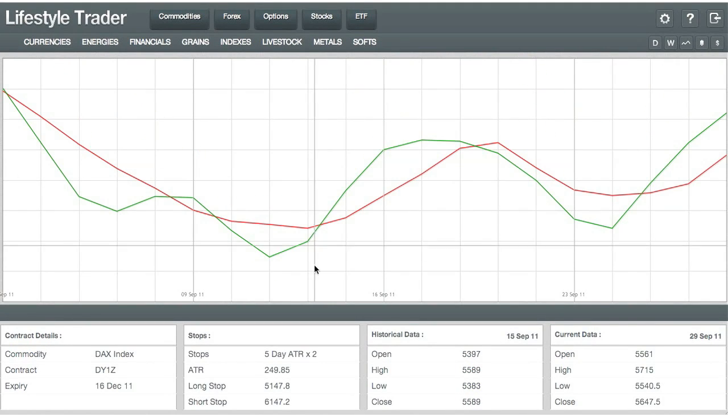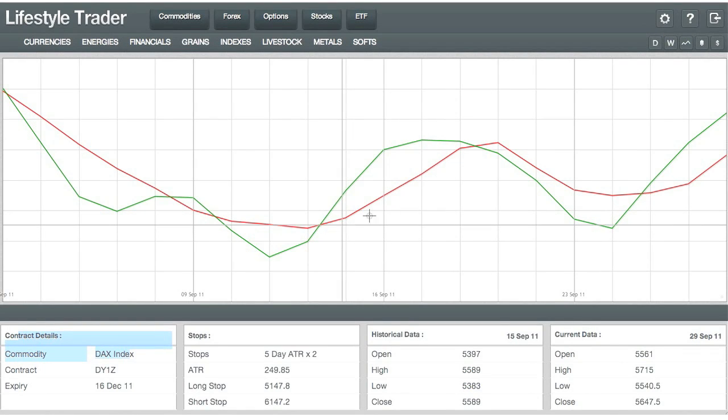On the left hand side at the bottom we have the index, the contract details, in this case of an index, but it's depending on what product you're looking at. And this section here is for the stops, which is risk control, and we always advocate to have a risk protection strategy when trading in the markets. We use an ATR style, and depending on your strategy you would have this in different settings, which you can set up here by clicking the settings button.